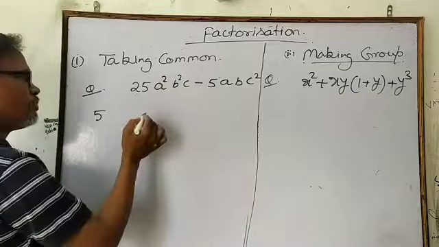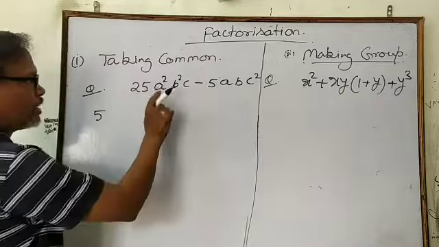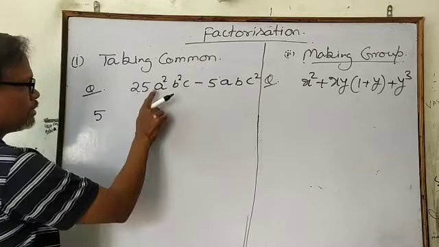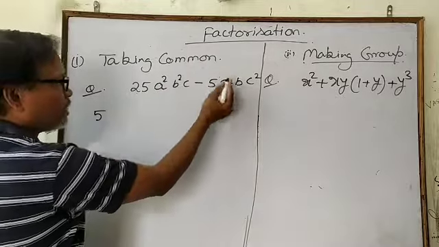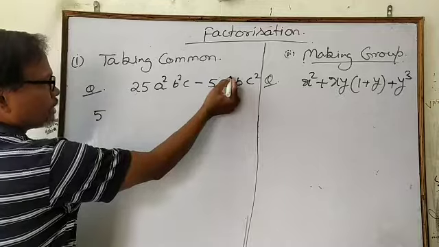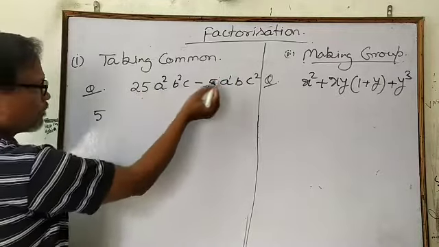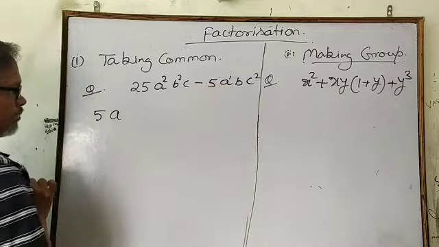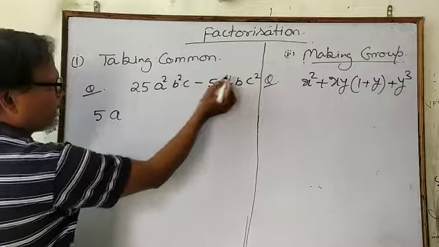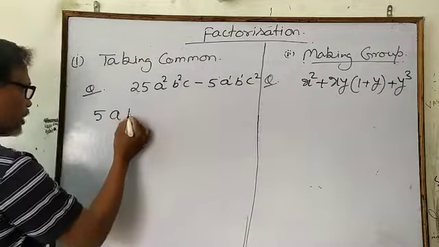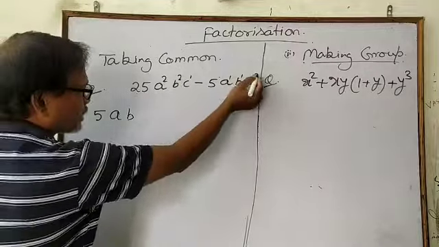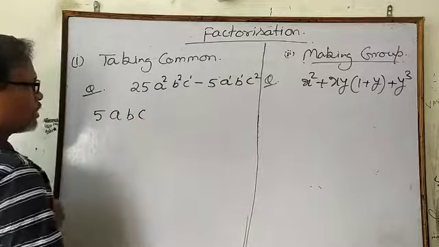Then for the variables, if the variable a is present in both terms, you can take common the minimum power of the variable. There is one power, there is two power. So power one of a you can take, means only a. Similarly b square and b to the power 1, so b also you can take common. It is c to the power 1 and c square, so c also you can take common.